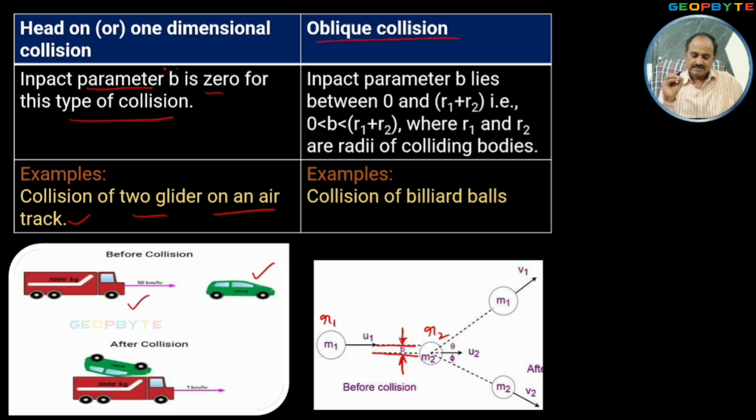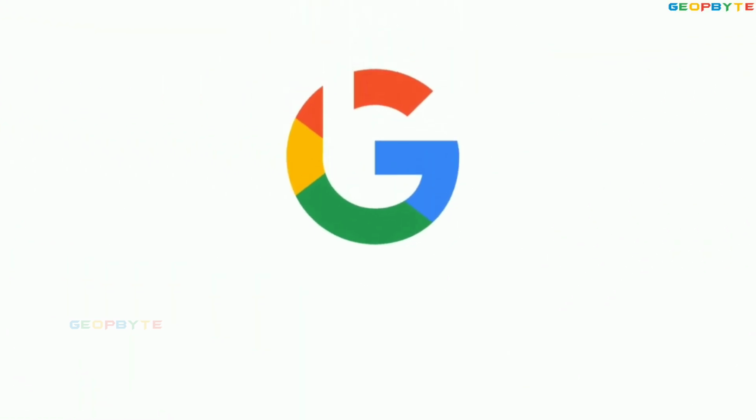That means in case of oblique collision, impact parameter is less than R1 plus R2 but more than 0. Example for oblique collision: collision of billiard balls is the best example. That is about the classifications of collisions. Understood clearly?